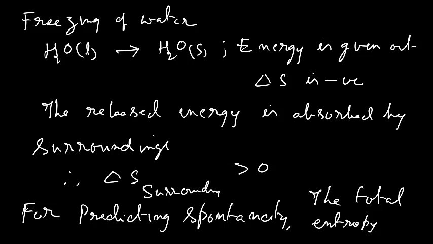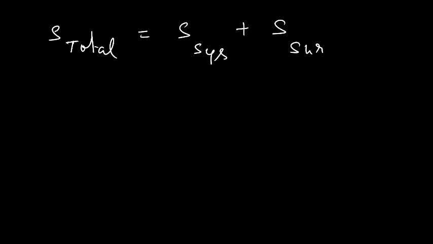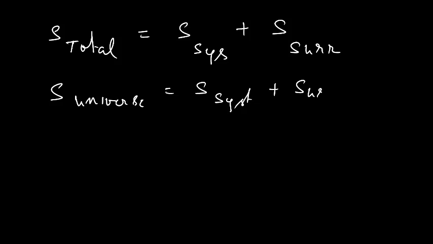Entropy of the system and entropy of the surroundings. So, S total equals S system plus S surroundings, which is nothing but the universe. Therefore, S universe equals S system plus S surroundings.